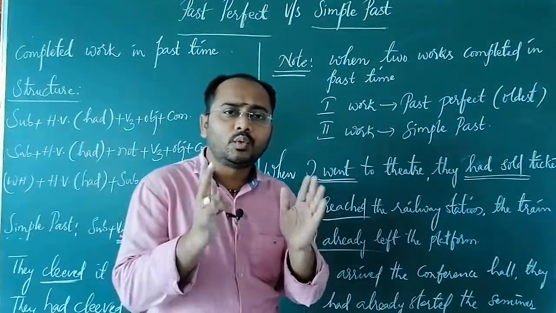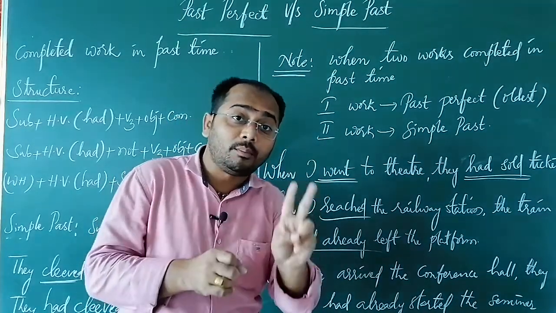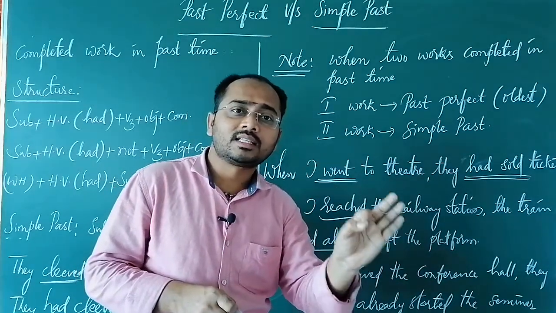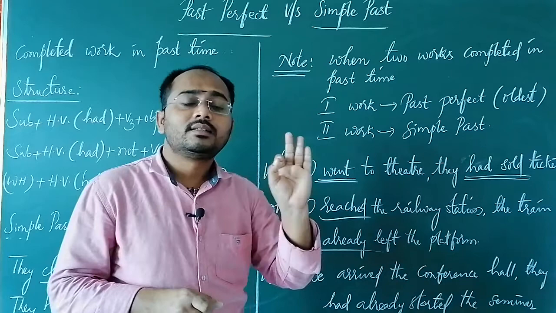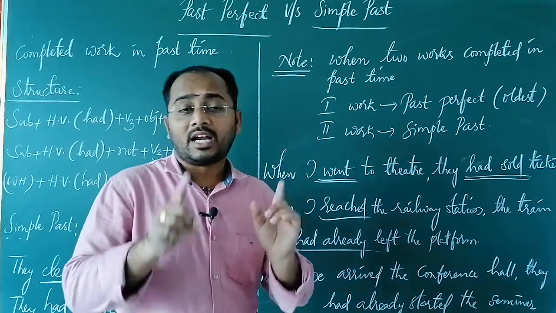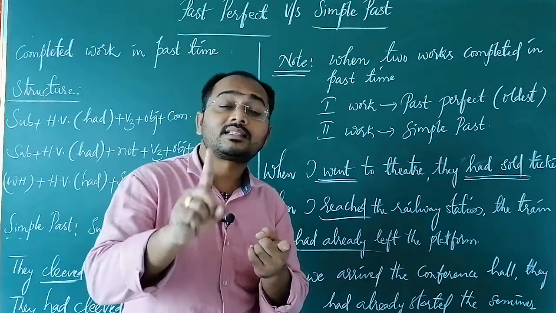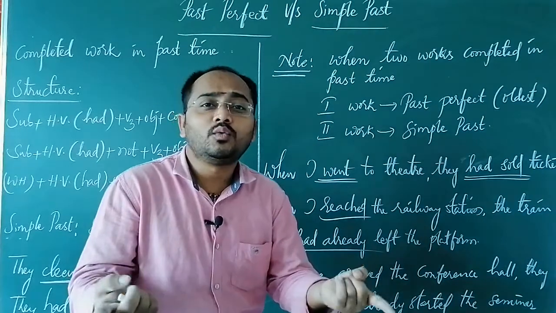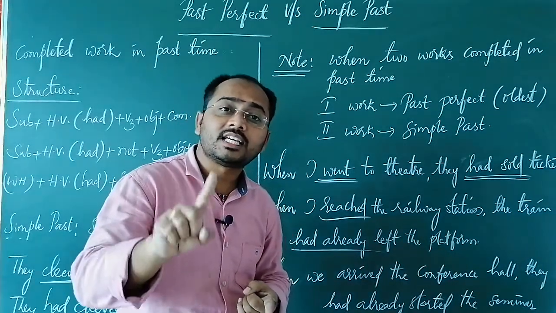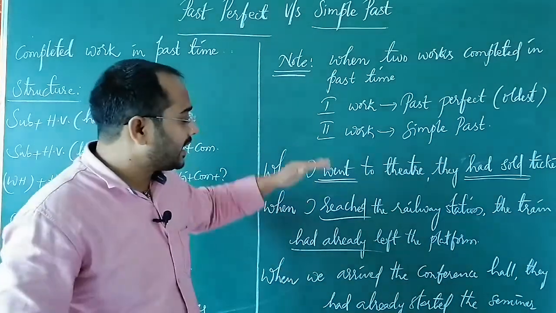So whenever you wanted to speak, or whenever you get in the examination two completed works at a time, please remember first completed work is the past perfect, second completed work is the simple past. And one more thing, once again I am reminding you, I had a pen. It is a simple past tense because there is no V3. I have a pen. It is a simple present tense because there is no V3. So note this point very clearly and try to understand.